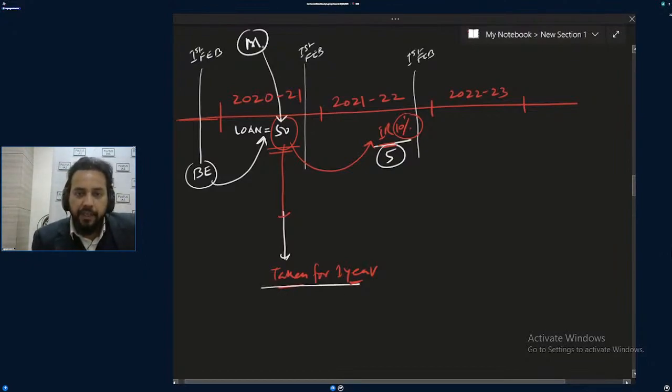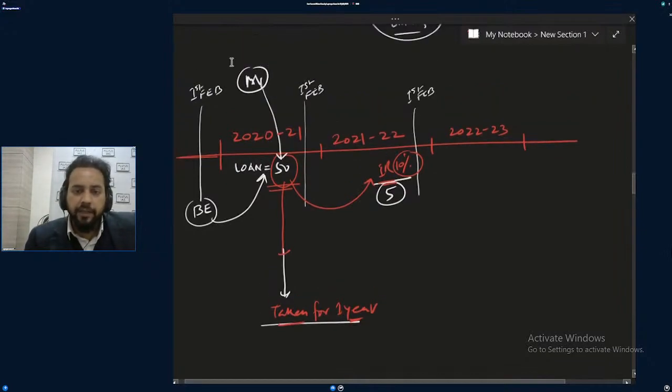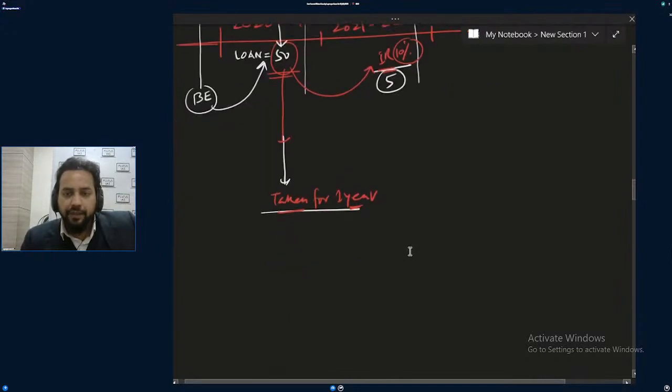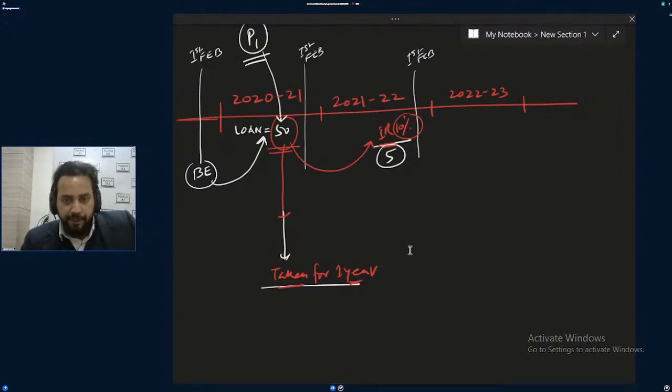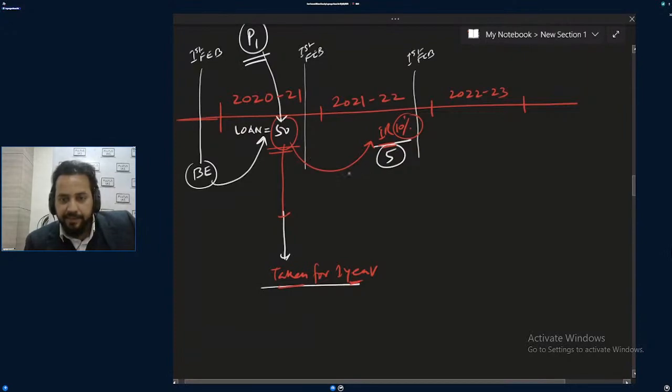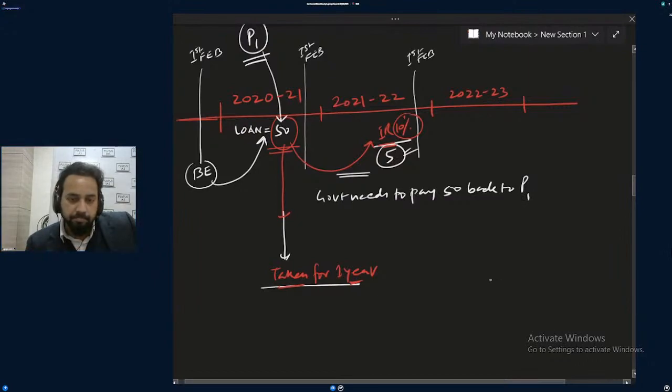Here in the market I can write P1, P2, kind of thing: private party 1, private party 2, or person 1, person 2. Person 1 has given a loan. Now this loan was given as 50 to the government. The government is doing expenditure, and this loan supposedly was taken for 1 year. So in the next year, the government needs to pay this back. Government needs to pay 50 back. Yes or no? Back to P1.